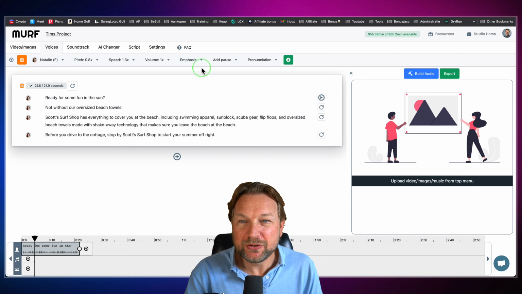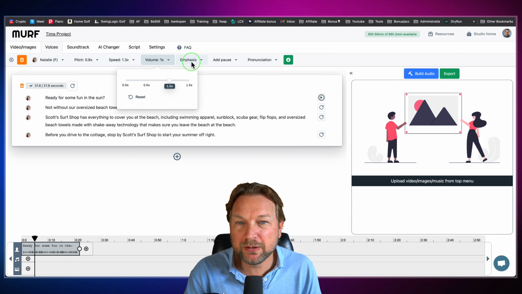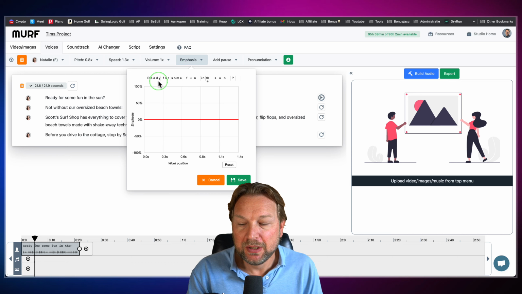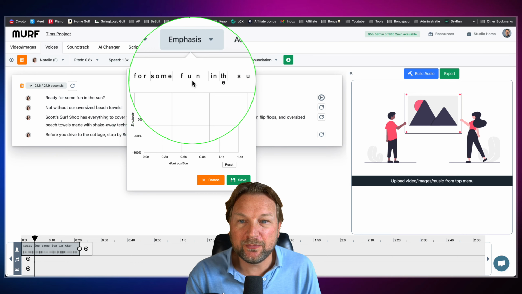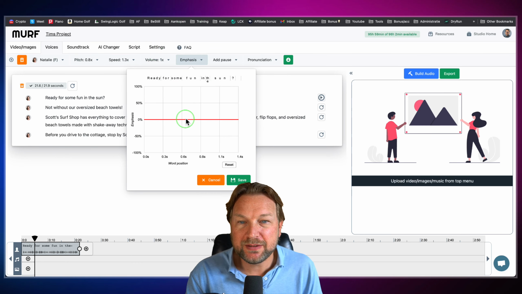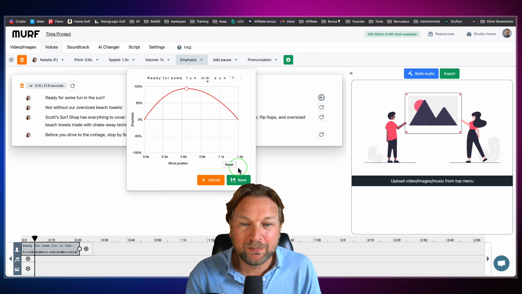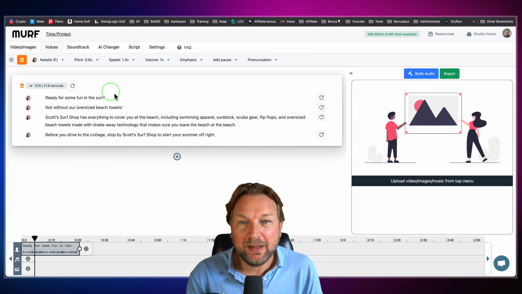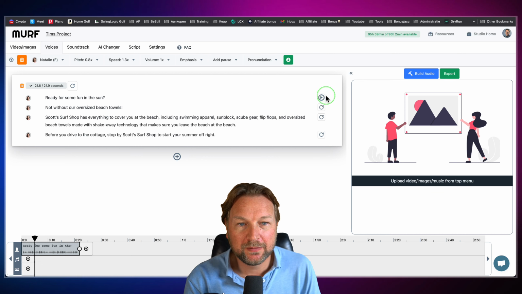You see that? So you can change everything in here. You can change the volume. You can also change the emphasis. So here you can see ready for some fun in the sun, and let's say you want to have the emphasis on fun. You can do that as well. And then you can save that line, and then it will sound a little bit different as well.